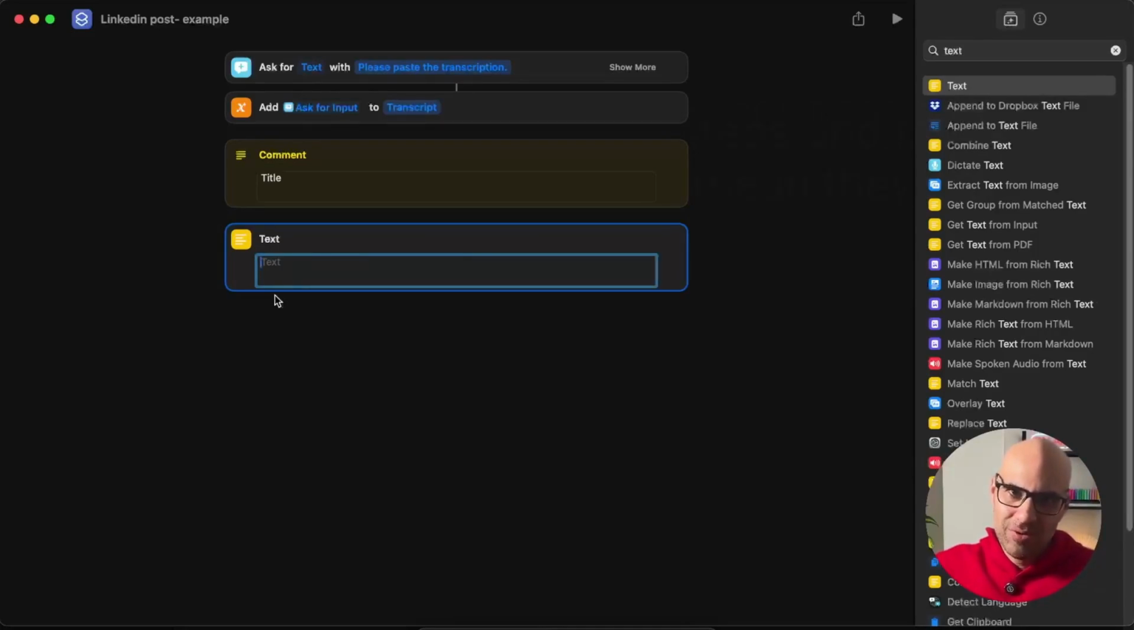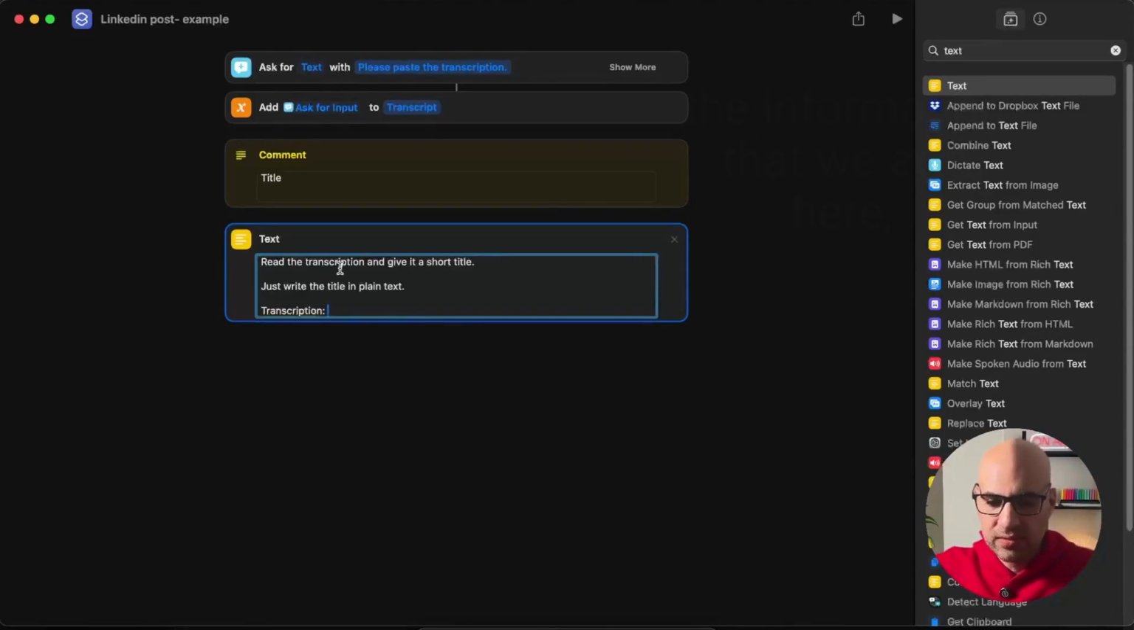I will write now the prompt. Okay, this is the prompt, and you can see it. Read the transcription and give me a short title. Just write the title in plain text. Transcription, and now we need to add the variable that we set here called transcript. I start to write the name transcript, and then automatically the variables appear. I click here. So what's happened now? All the input that we add in the first step will, at the end, show here. So every time we add the input, we can write transcript, and it will add the input that we had in the first step to here, to the transcript.